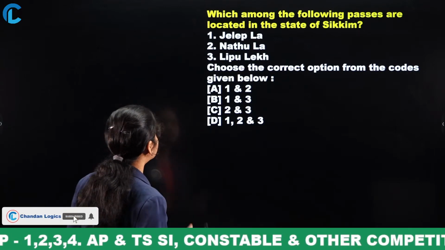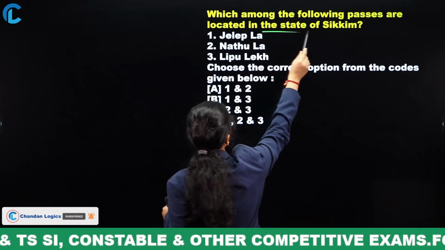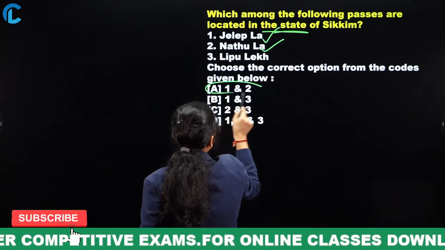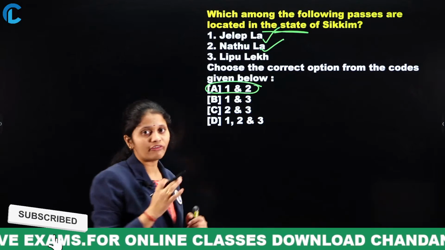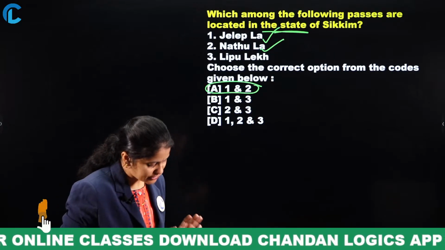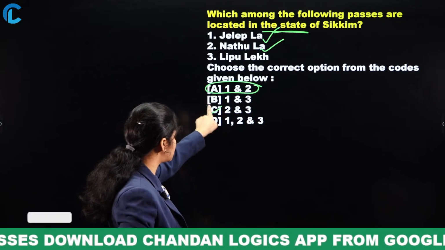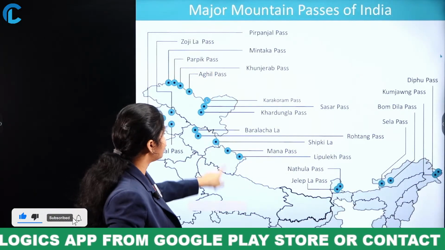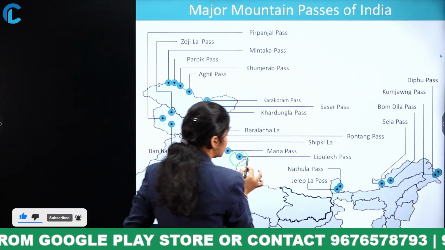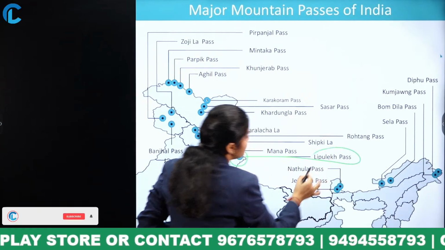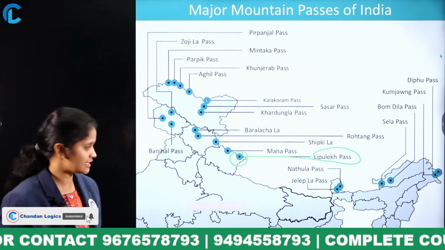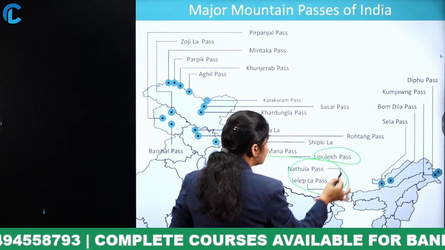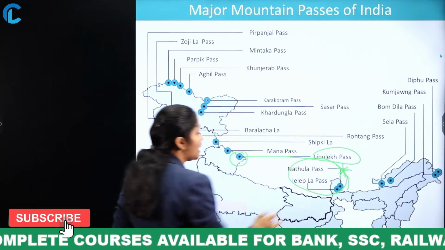Now let me move to the answer. In the state of Sikkim, the passes were Jelep La and Nathula. That is option A is the perfect answer, 1 and 2. Most of you have mentioned 3, that is option C, it is actually wrong, because you can observe Lipu Lake, where is that actually? It is in Uttarakhand, not in Sikkim. In Sikkim, especially the two passes, this is most important, that is Nathula Pass and Jelep La Pass.